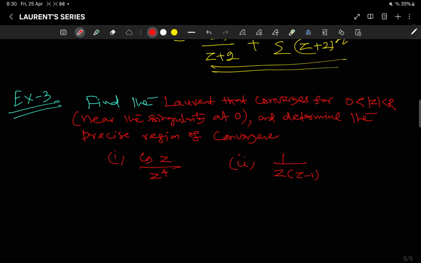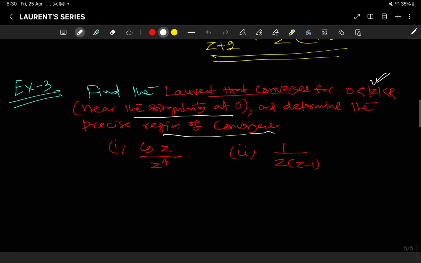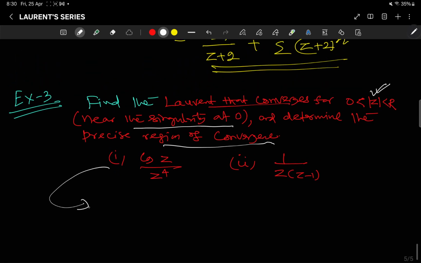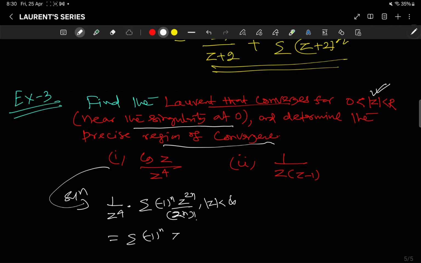So coming to one more example: find the Laurent series expansion near the singularity at 0 and determine the precise region of convergence. So actually we are asked in the power of z only. Coming to the solution 1, here cos z by z to the power 5. What is cos z? Cos z is the summation of (-1) to the power n, z to the power 2n by factorial 2n, and you know here mod z is less than infinity. So that is equal to summation of (-1) to the power n, z to the power 2n minus 4 by factorial 2n, with mod z less than infinity.